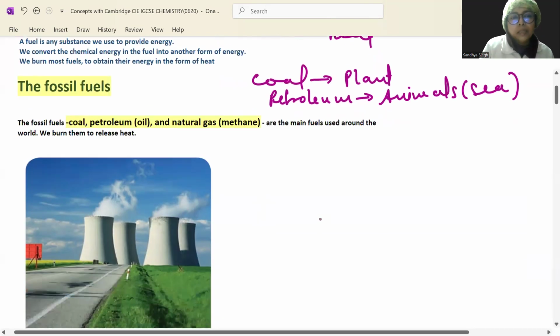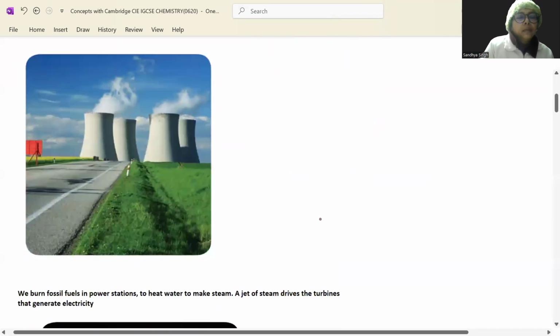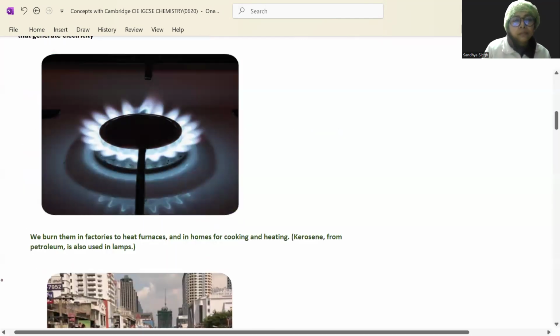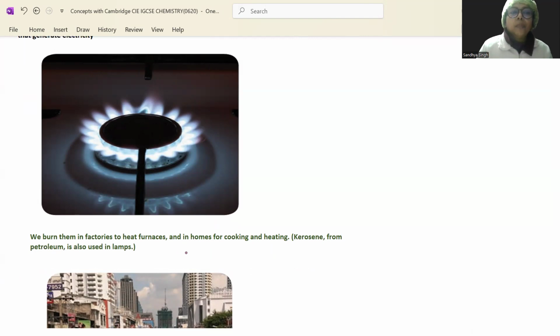We burn them to release heat. Look at this picture. We burn fossil fuels in power stations to heat water to make steam. A jet of steam drives the turbine that generates electricity. We burn them in factories to heat furnaces and in homes for cooking and heating. Kerosene from petroleum is also used in lamps, right?